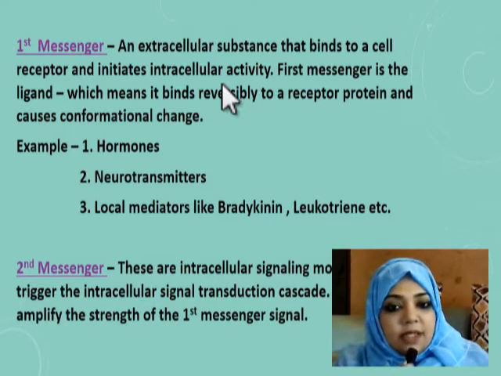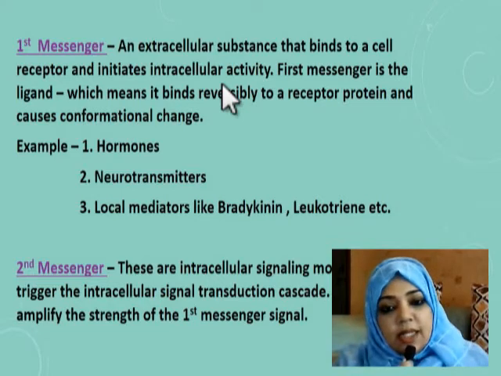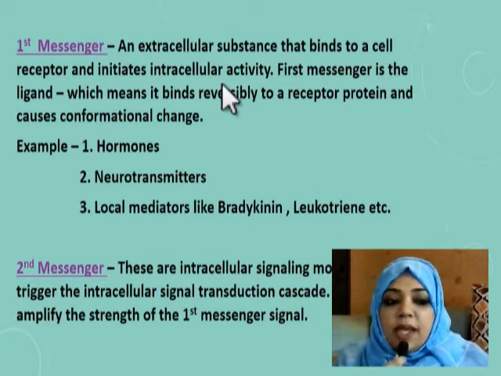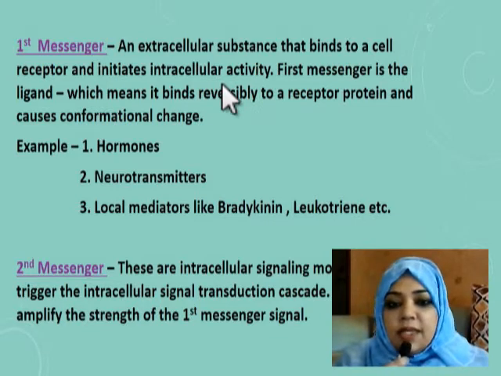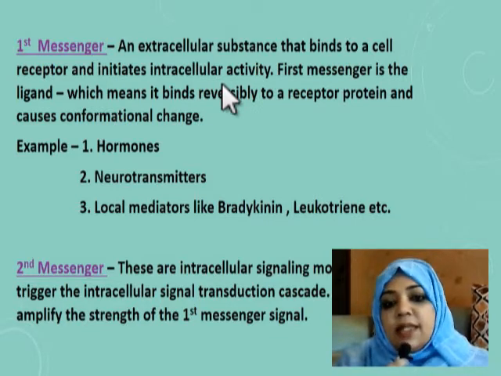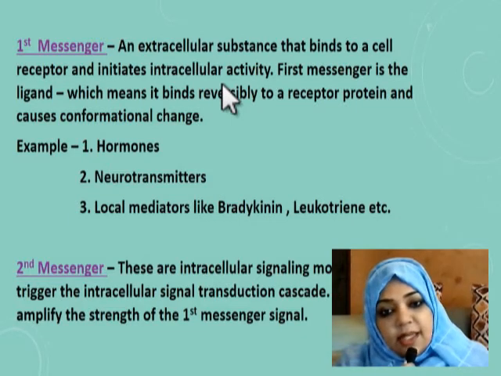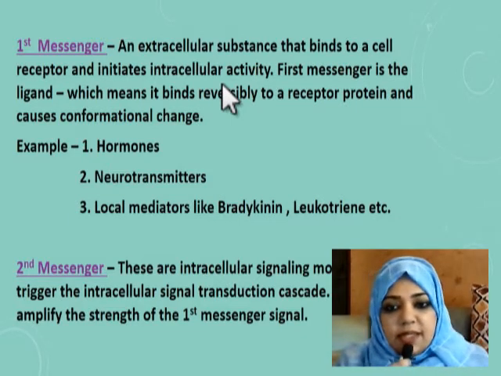So these are first messengers that are carrying the message, or the information, extracellularly, and they transfer the message to inside the cell by binding with the receptor, and then inside the cell we have the second messengers.